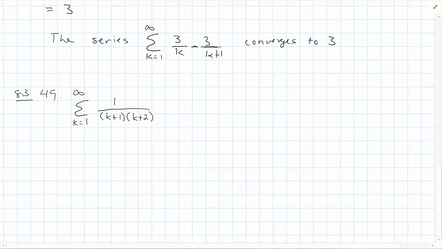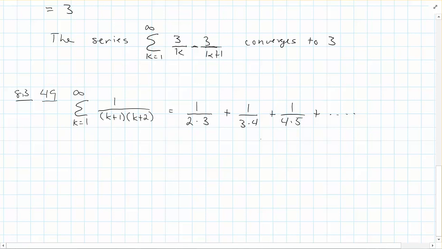Now, in this section, it's talking about this being telescoping, so we know it's telescoping. But if I were to write down what this would be, if I were to write down k equals 1, I'd have 1 over 2 times 3 plus 1 over 3 times 4 plus 1 over 4 times 5, and so on and so on. Well, that doesn't look telescoping. There's no terms that are canceling out in the middle.